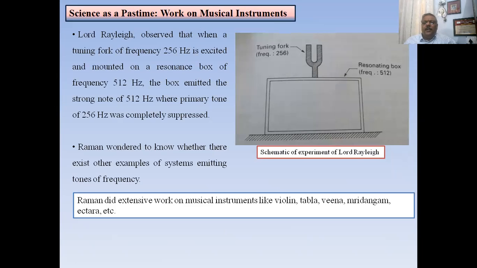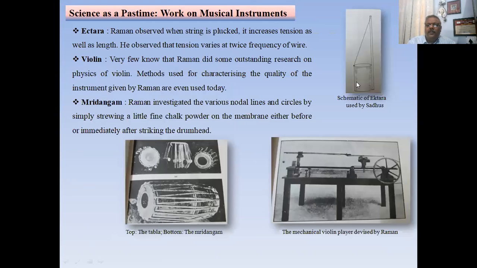The work which he did in IACS was in connection to musical instruments. The musical instruments that he studied were the ektara that we play quite often, the violin, and the mridangam. In the ektara, Raman observed the tension of the wire, and he said that the tension varies at twice the frequency.